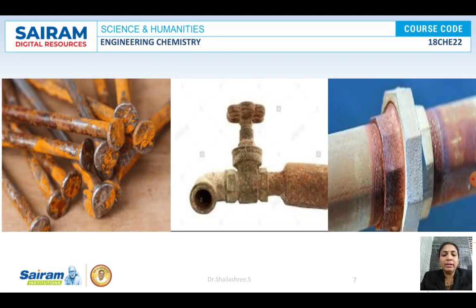See, the corroded metal will appear like this. A nail will get corroded and appear like this, and the old taps, very old ones, if they are not replaced, will appear like this, and the joints of water line pipes. These are all corroded specimens.